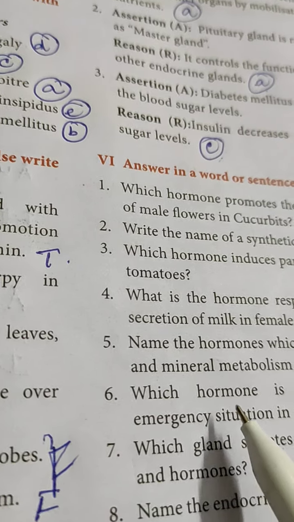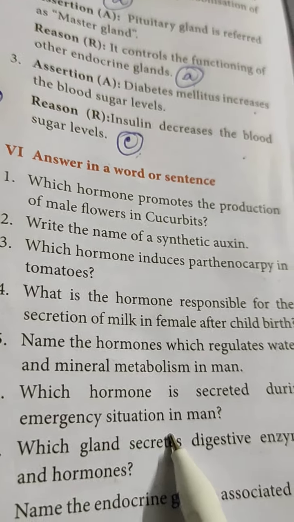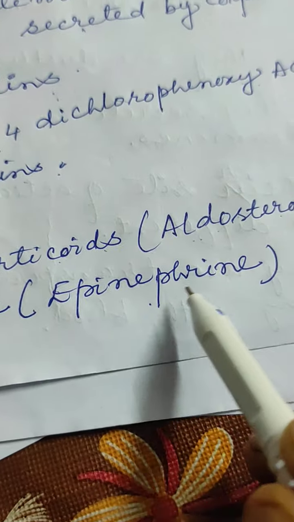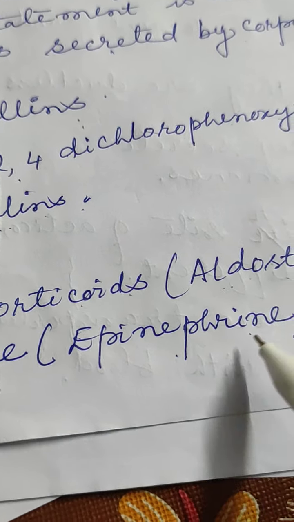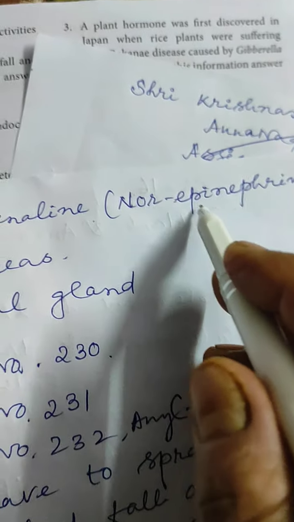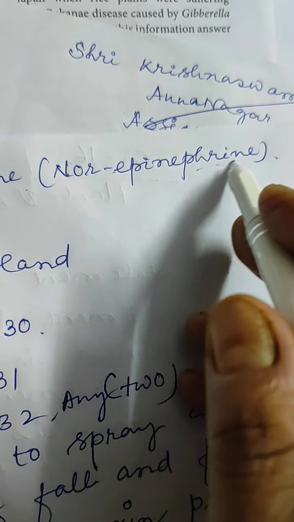Aldosterone. Next one, which hormone is secreted during emergency situation in man? Then two hormones, adrenaline, its other term is called epinephrine. And number 2, it is called noradrenaline, or it is also called norepinephrine.